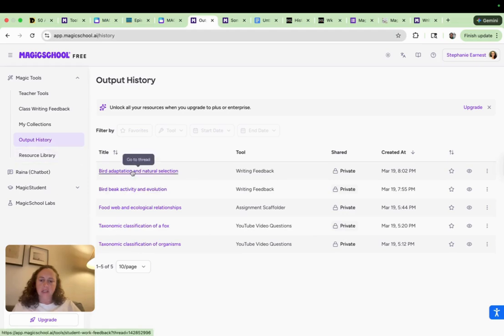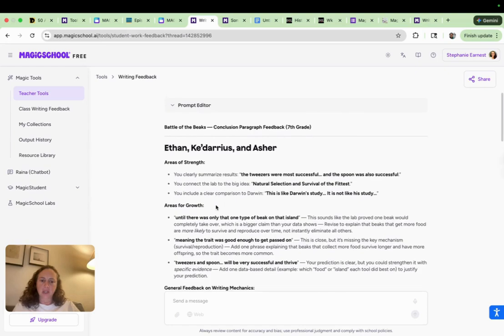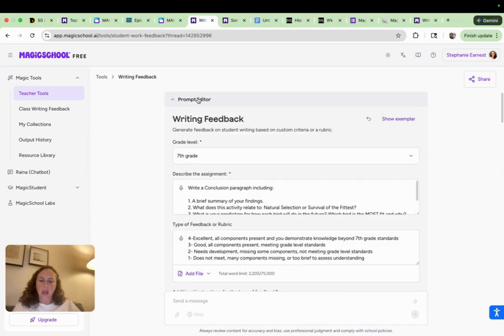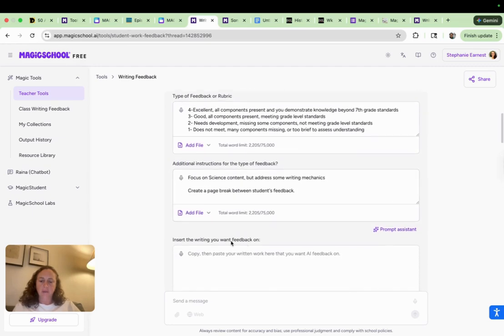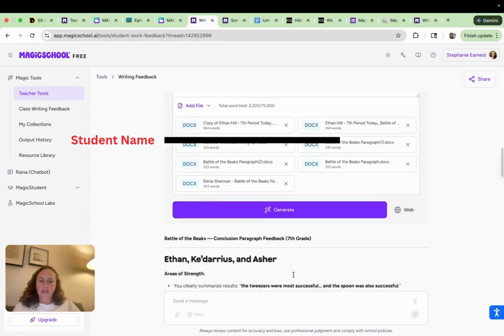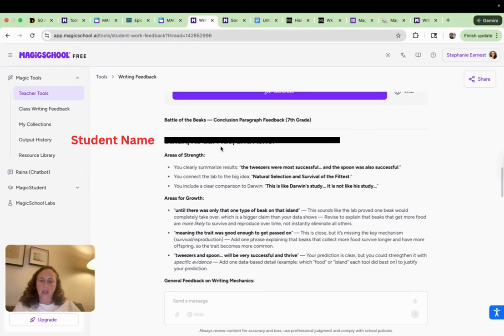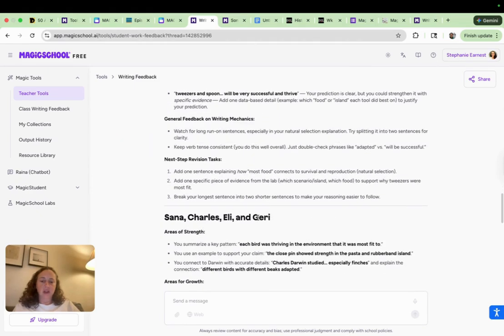And so then I took it a step further. So same prompt, but then I actually put in a bunch of files. So multiple files, and they're all right here. And basically it broke it down by the writers. This was a group assignment, and so basically same things, and then it just keeps going, and then there's a line for the next group.